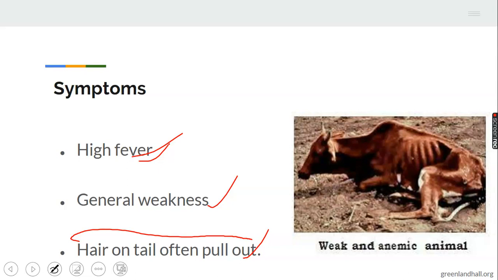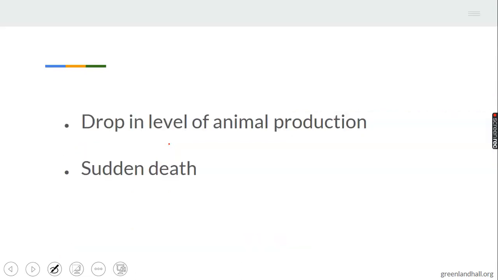Every animal infected by a particular disease will definitely show a symptom of high fever and general weakness. But when the animal is infected by trypanosomiasis, such an animal will have pulled out tails. The tail of the animal will always pull out.